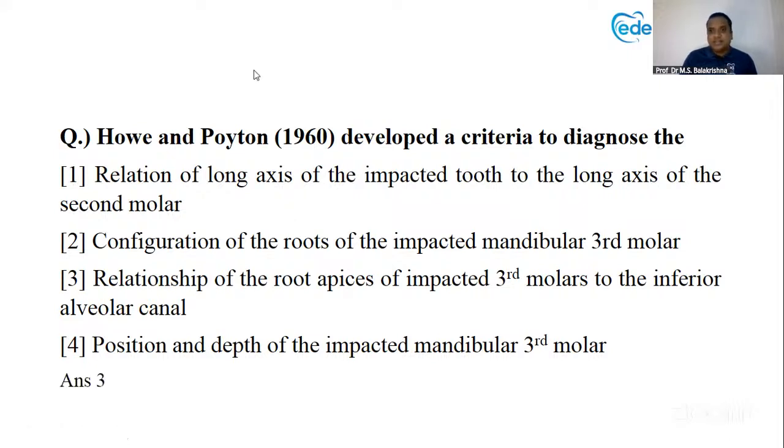Yes, correct answer. The mandibular third molar root apices will be there, right? What is the relation of the root apices to the inferior alveolar canal? I have shown you one photograph in the last class. There are 7 or 8 different, whether superimposition is there or whether it is behind or widening is happening or the roots are getting narrowed on the canal. What is the relation of the root apices? So that was given by Ho and Poynton.